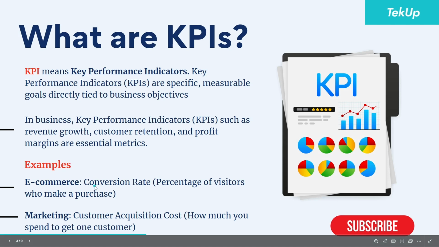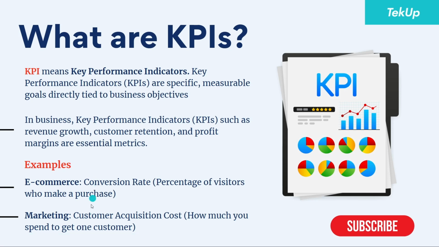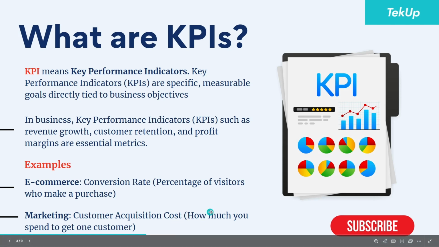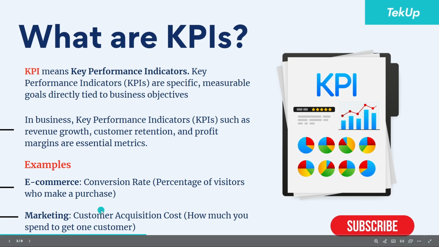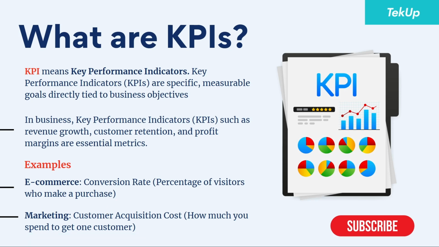Now let's look at an example of a KPI in the marketing sector. An example we gave here is the customer acquisition cost. This tells us how much you spend to get one customer. For example, say a company is running Facebook ads. This KPI is trying to tell the company how much they spend to get one customer. So it tells them how much of the advertising budget was spent to acquire one customer.